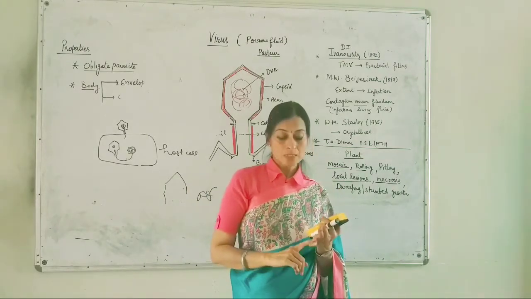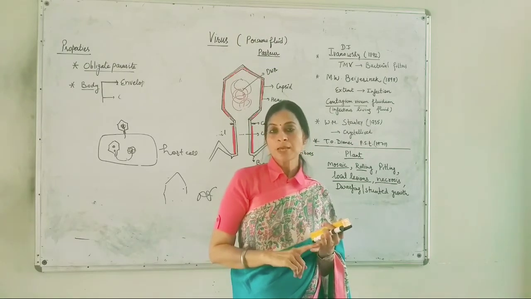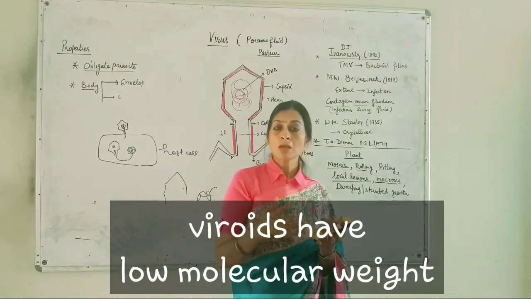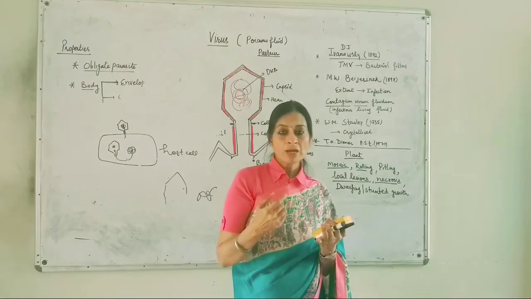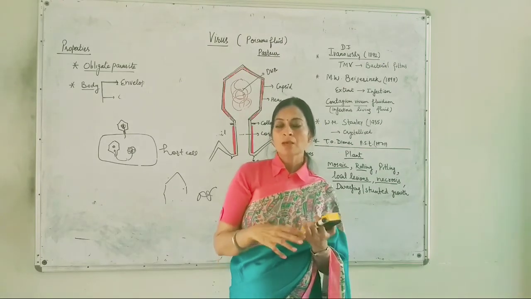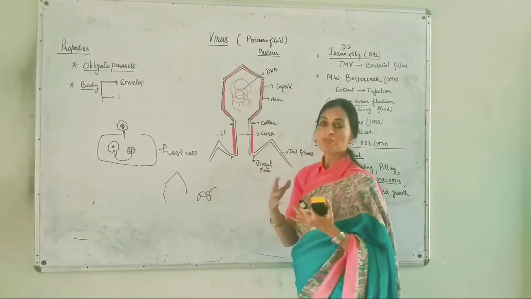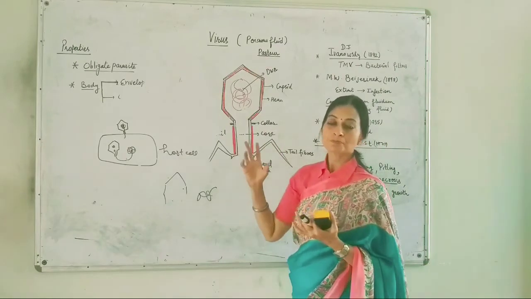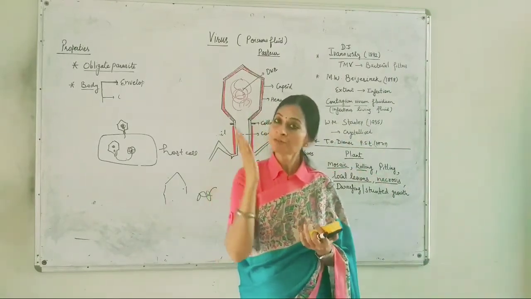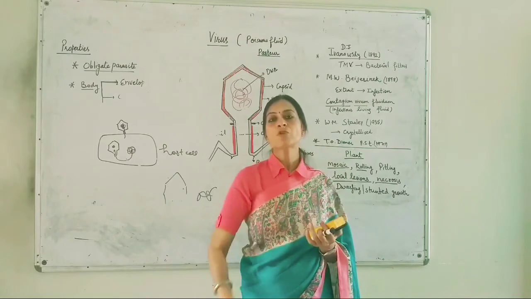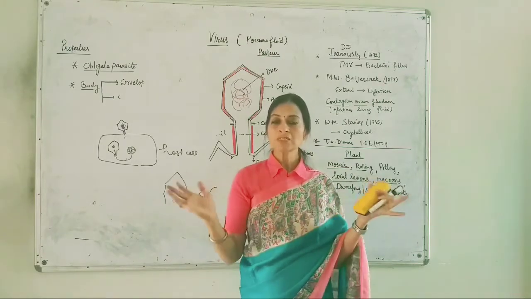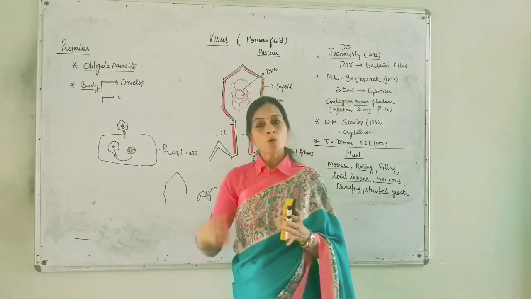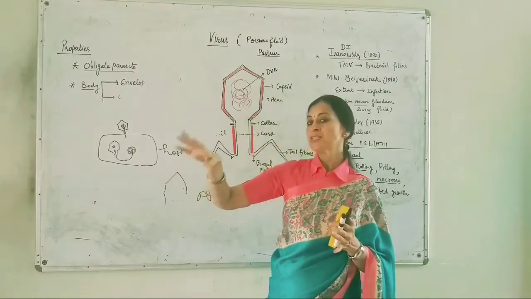Third point of difference is that viroids have very low molecular weight, around 1 lakh Daltons. Viroids are low molecular weight infectious agents, while viruses are high molecular weight if compared with the viroids. So both of these are infectious agents in various types of hosts.